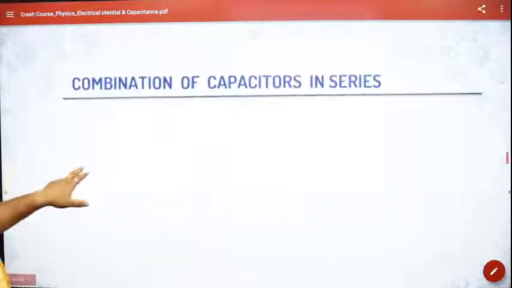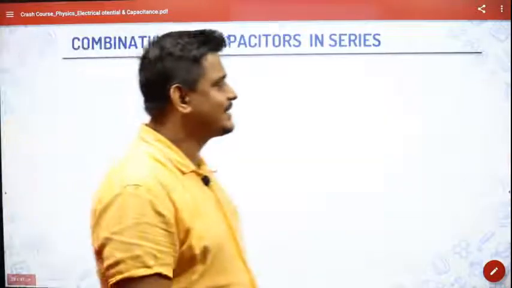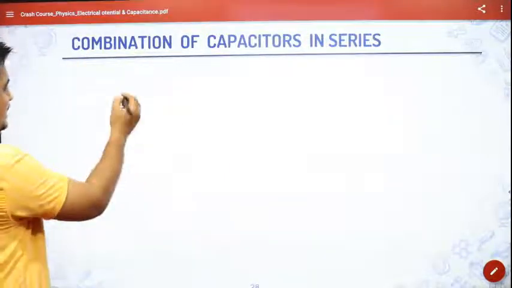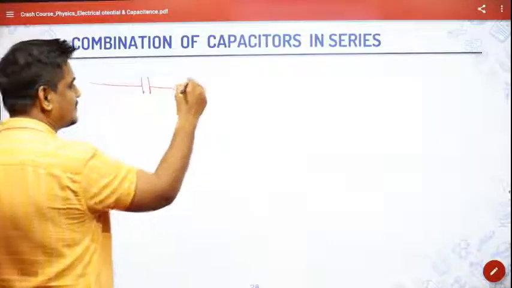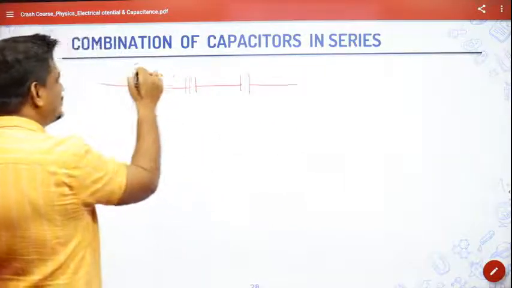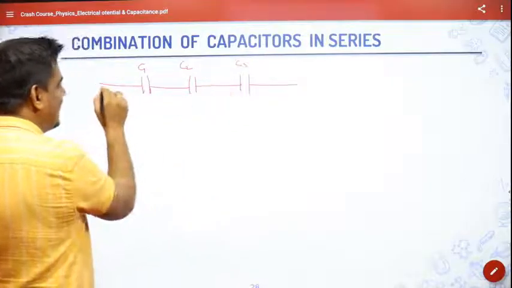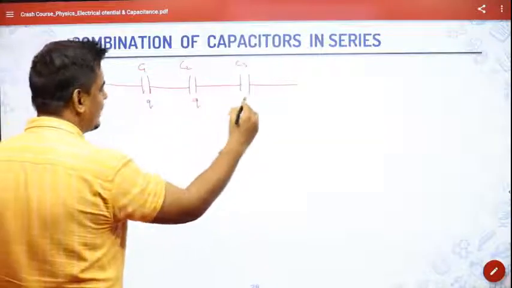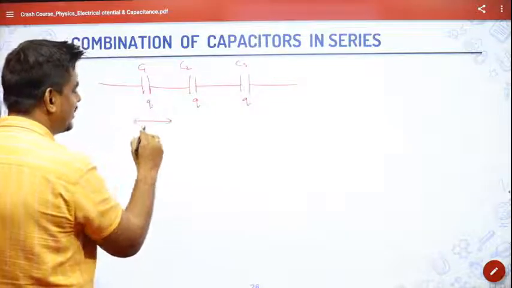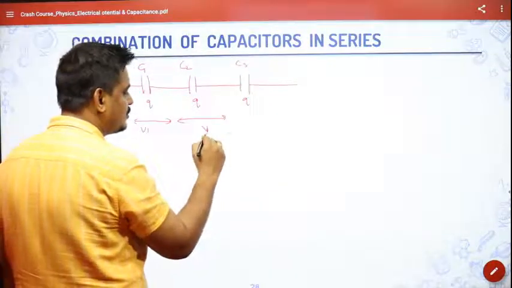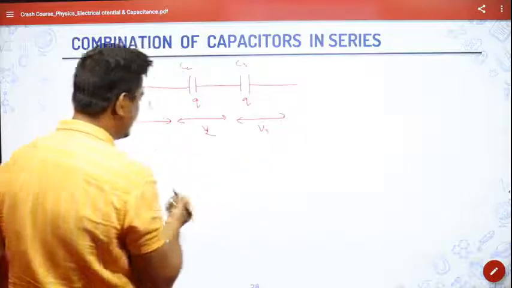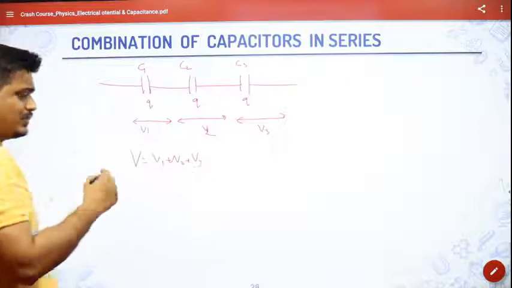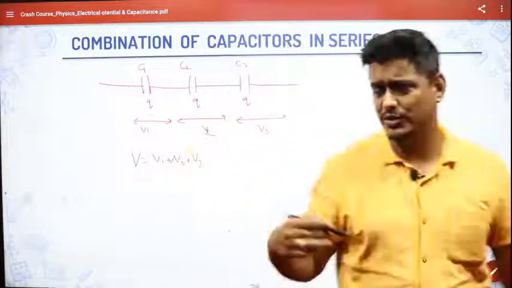So if I go to the next page: combination of capacitors in series and parallel. You know very well that capacitors can be connected in series or parallel. If it is in series like this, having capacitances C1, C2 and C3, and it is applied to some potential, remember that the charge remains the same. Charge will not change. What will change is the potential. It will have V1, V2 and V3. So net V will be equal to V1 plus V2 plus V3, and when you solve, V is equal to Q by C, so Q by C1 plus Q by C2 plus Q by C3.